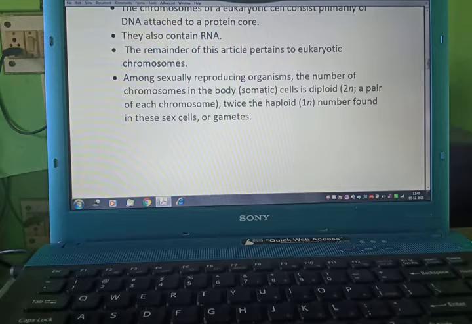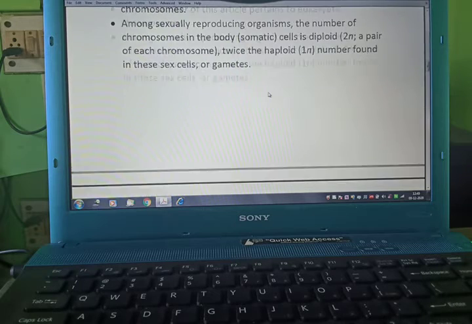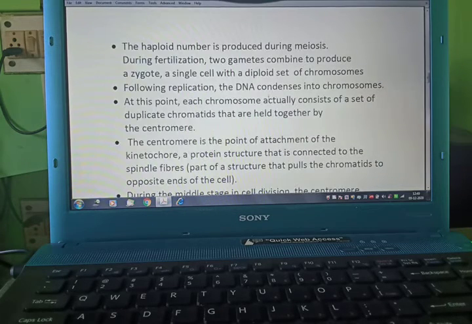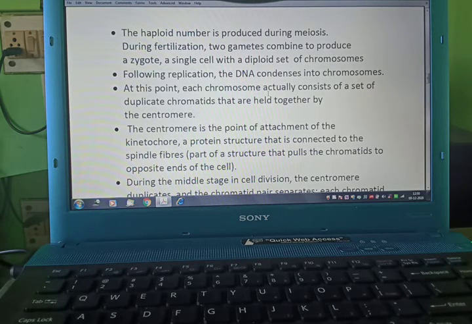Among sexually reproducing organisms, the number of chromosomes in a somatic cell is diploid. Somatic cell means non-reproductive cell, which has a pair of each chromosome, twice the haploid number, which is found in the sex cells or gametes, or we can say gametic cell or germinal cell. The haploid number is produced during meiosis. During fertilization, two gametes combine to produce a zygote, a single cell with a diploid set of chromosomes.